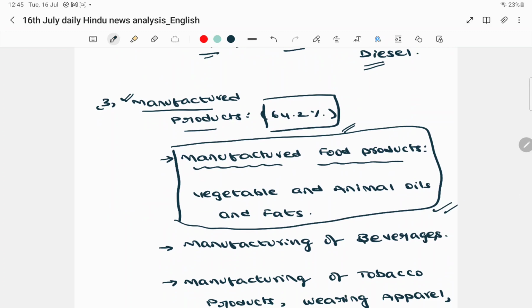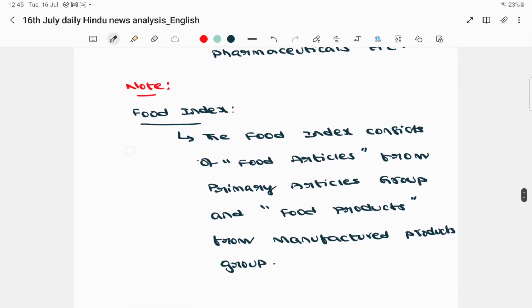By clubbing these two components, we arrive at the food index. The food index consists of food articles from the primary articles group and food products from the manufactured products group. By combining these two, we arrive at the food index, exclusively to measure food related inflation.